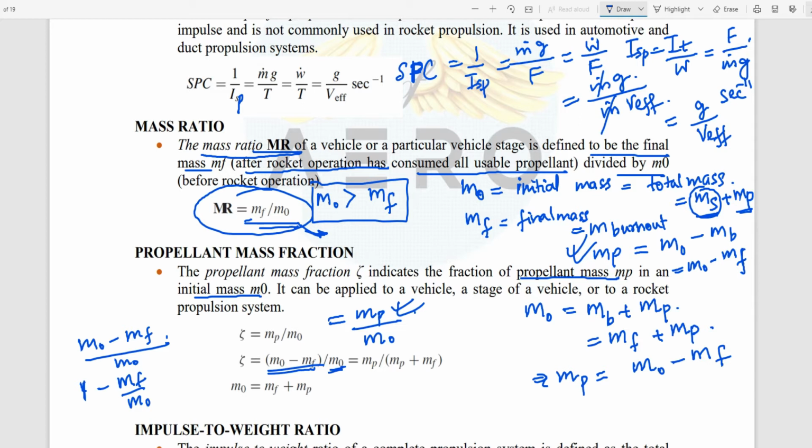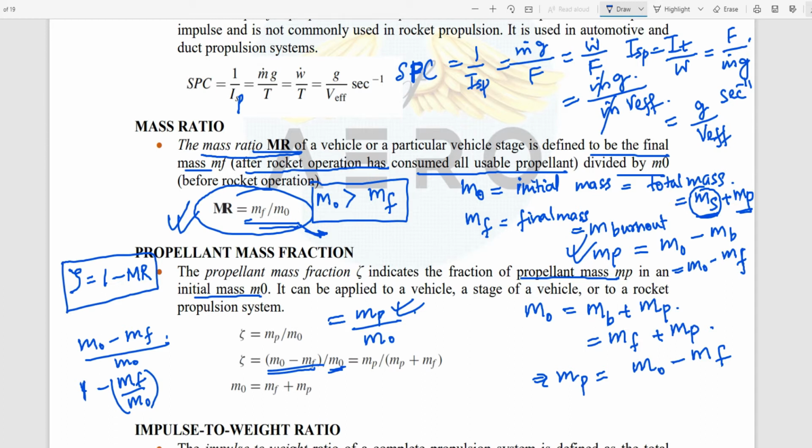And what is mf by m naught? It is nothing but the mass ratio. So I can state that propellant mass fraction equals 1 minus mR.